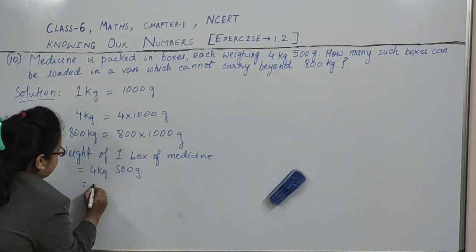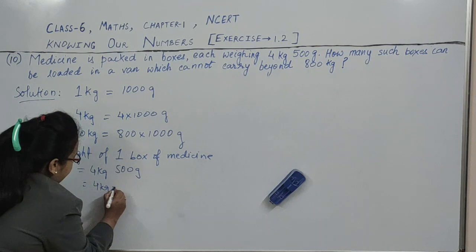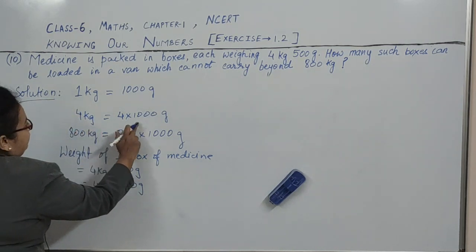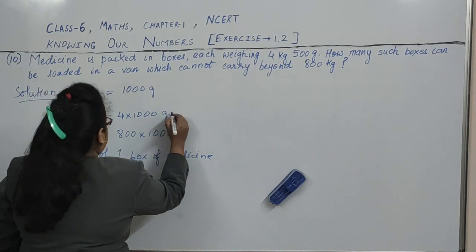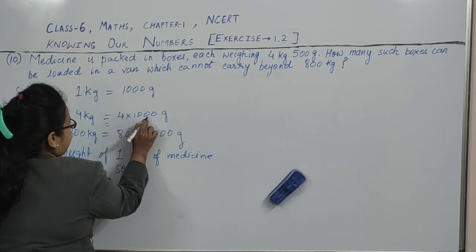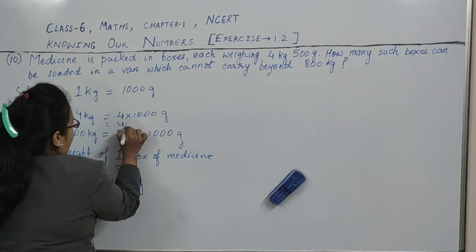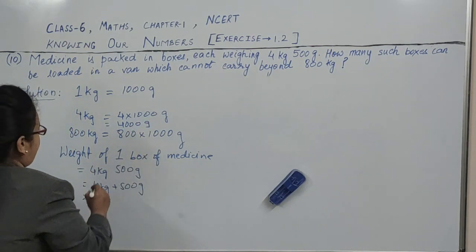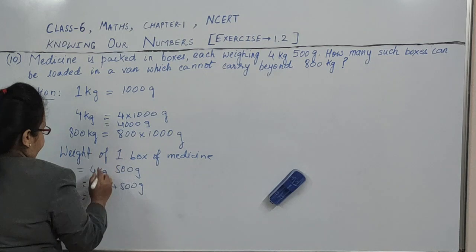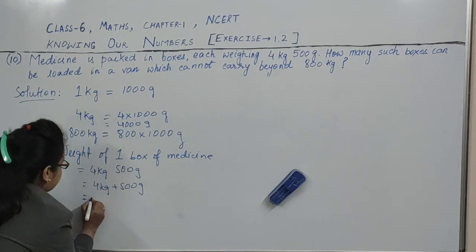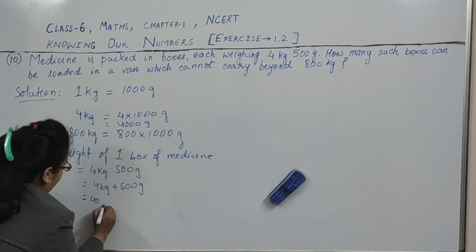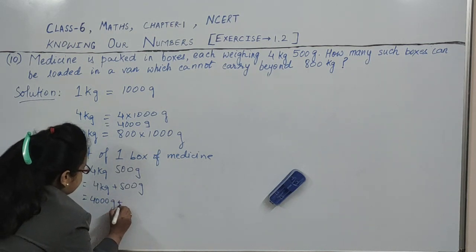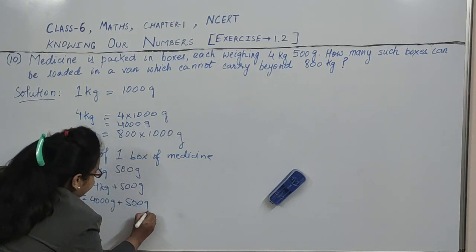So, 4 kg means 4 kg plus 500 gram. 4 kg means 4 into 1000 gram, that is 4000 gram, plus 500 grams.